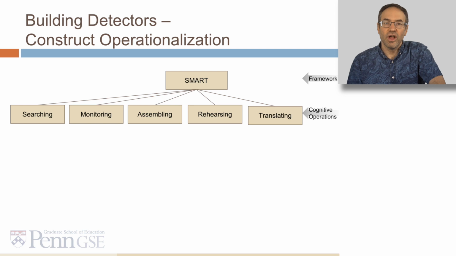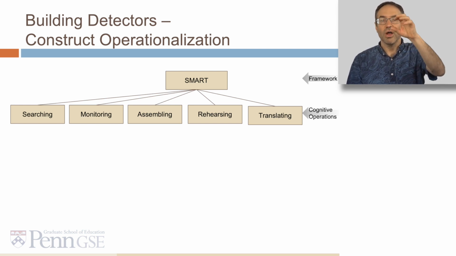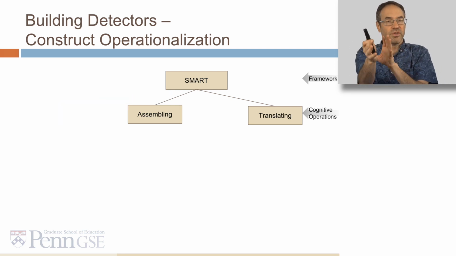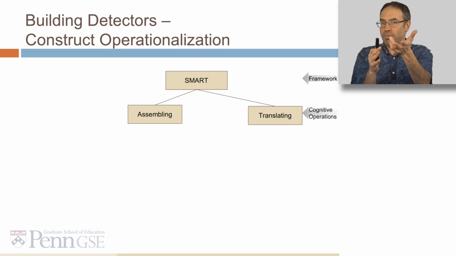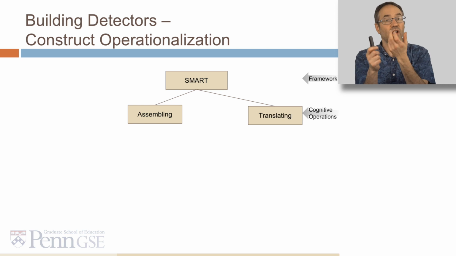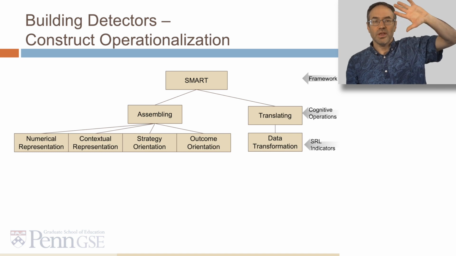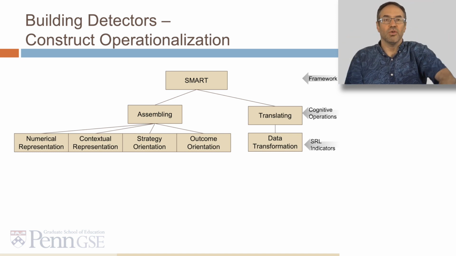So in operationalizing the constructs, we first took the SMART model, which, as you may recall, breaks down into 5 cognitive operations: searching, monitoring, assembling, rehearsing, and translating. And we focused on assembling and translating for this specific project. Now, we actually have had papers since then that detect more of these and knowledge engineering work to do so, but I won't focus on that for the moment. And we broke down assembling into 4 constructs and translating into 1.